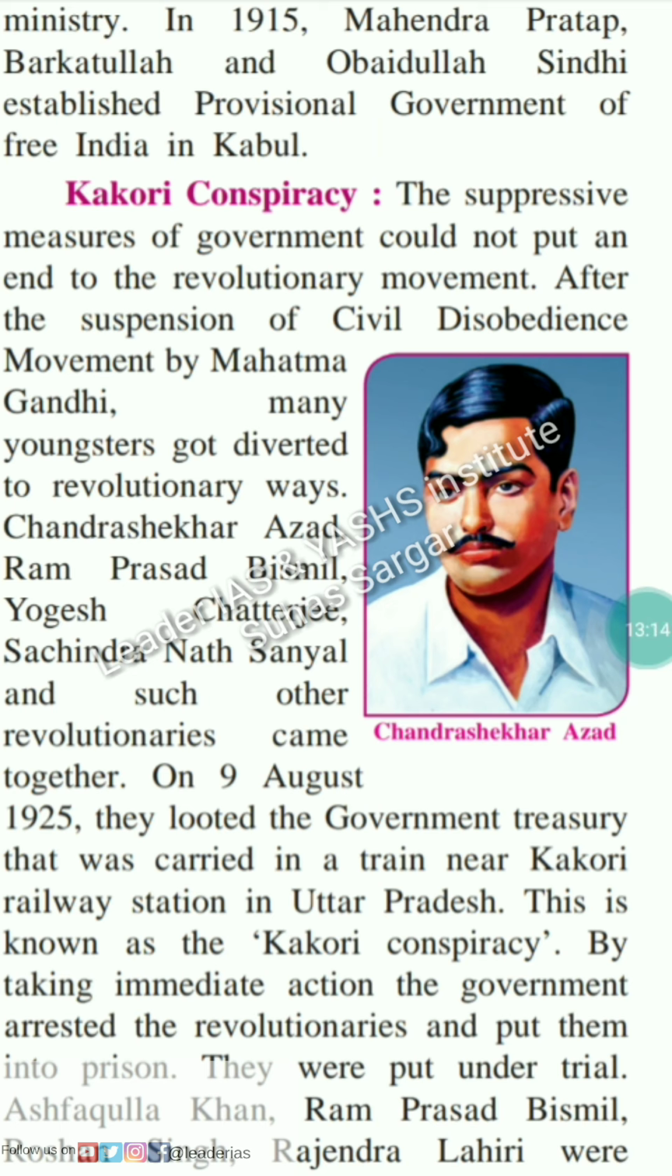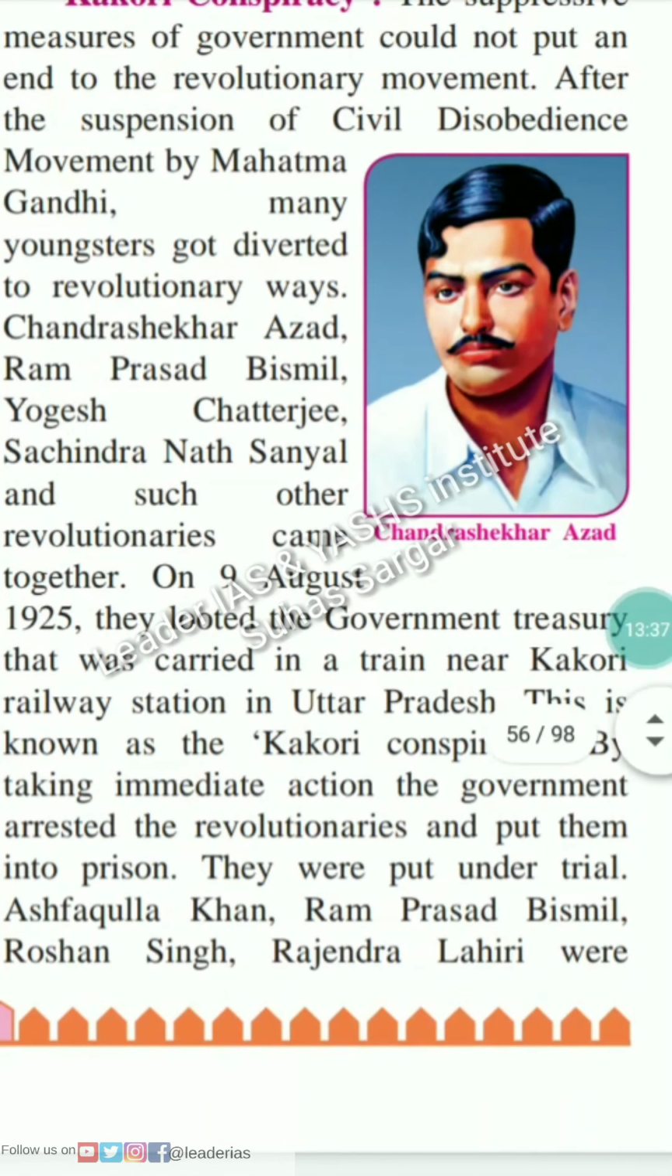On 9th August 1925, they looted the government treasury that was carried in a train near Kakori railway station in Uttar Pradesh. This is known as the Kakori Conspiracy. By taking immediate action, the government arrested the revolutionaries and put them into prison. They were put under trial.